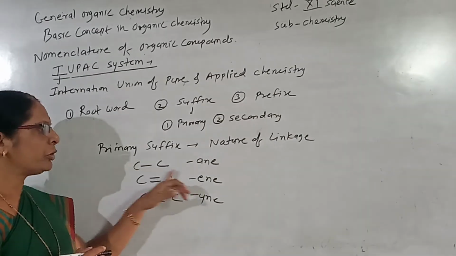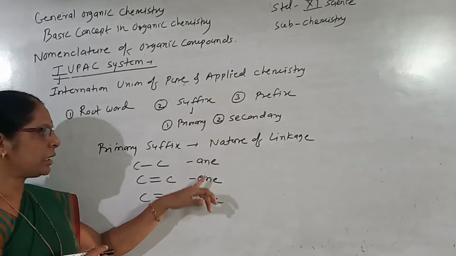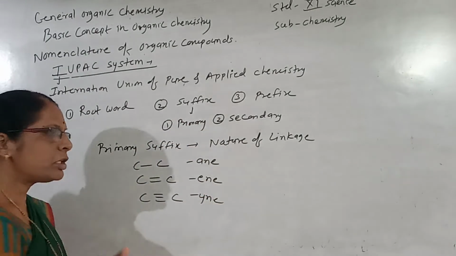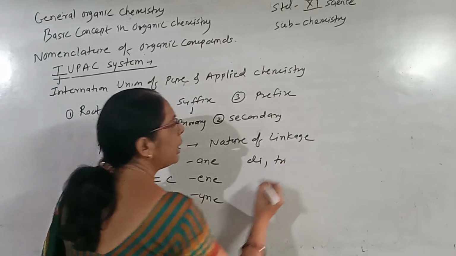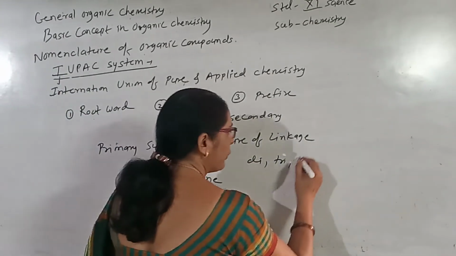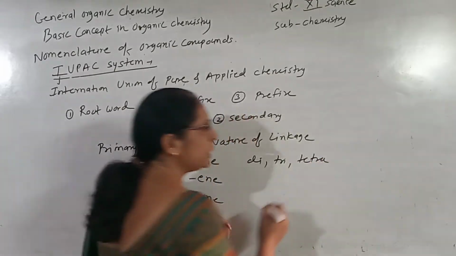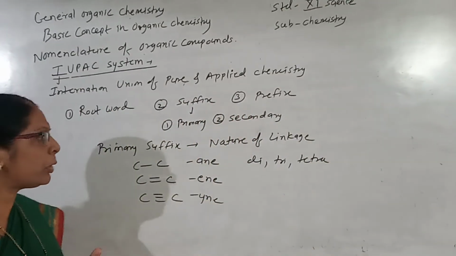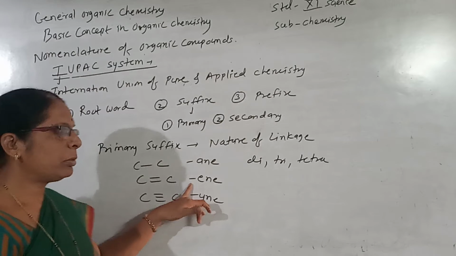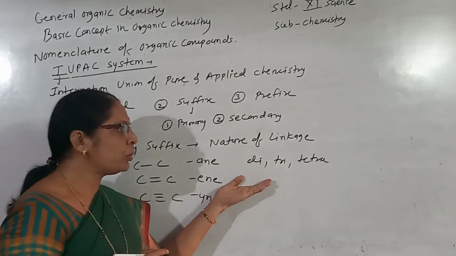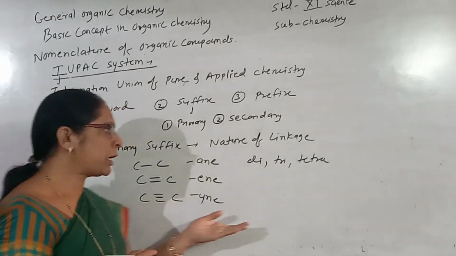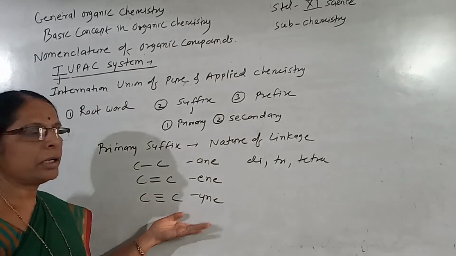So we use the suffixes ane, ene, yne. If there are two double bonds, we use diene. If there are three, triene. If there are four, tetraene. So depending upon the number of double bonds, whether 2, 3 or 4, and likewise triple bonds, they are considered diene, triene and tetraene.